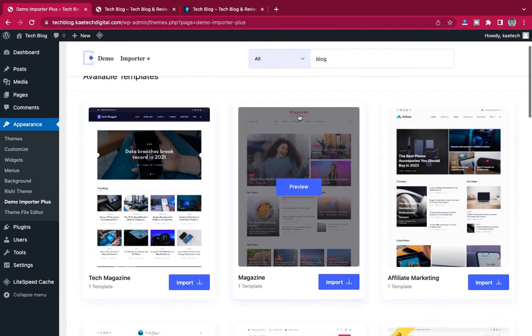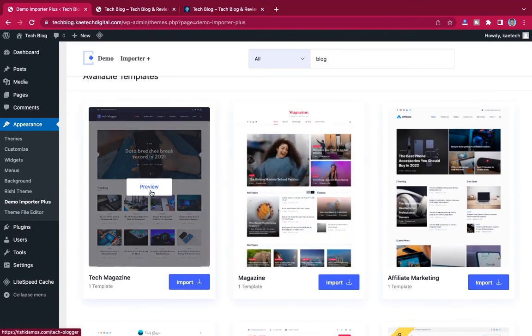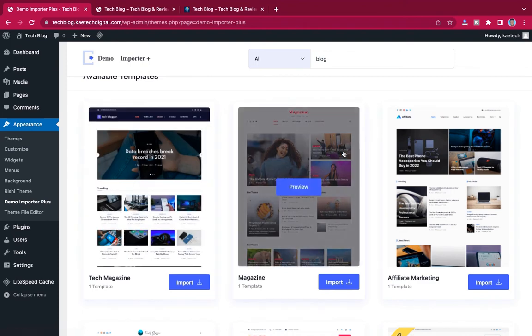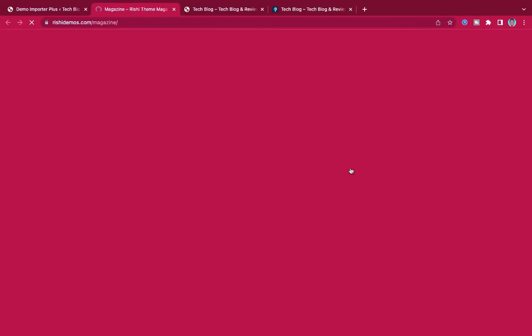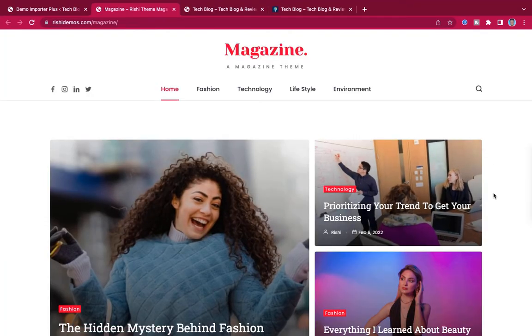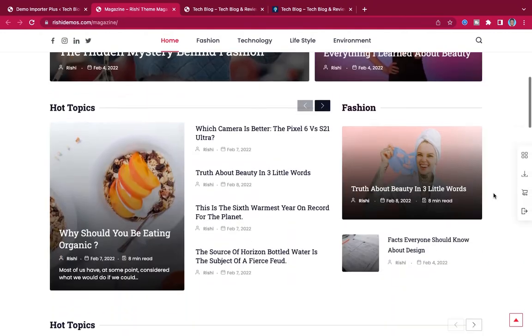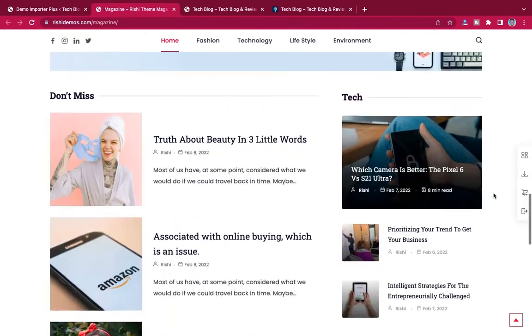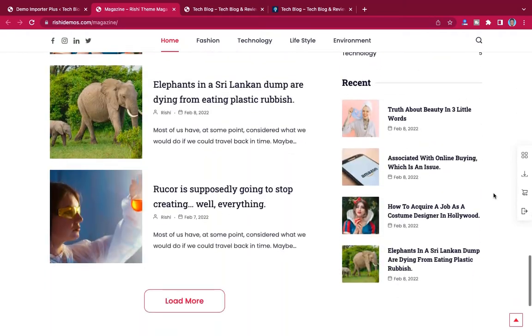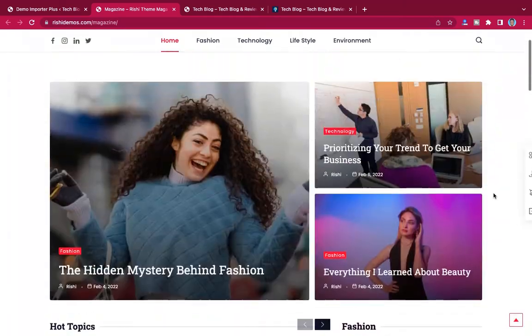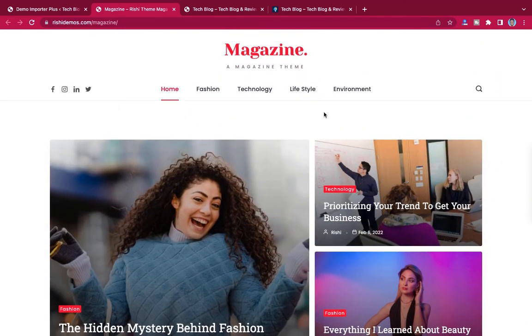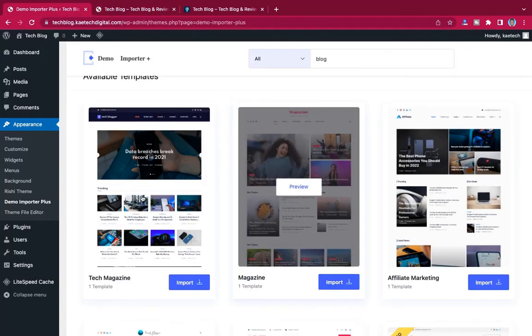As you can see, we have this tech magazine. That is what we are going to use. But I want to take you through. If you want to get a preview of it, when you click over here, you see this magazine. For any kind of blog, you can use this one over here. So if you are not interested in what we are going to use, and you are interested in this one, why not? You can choose this one. But we are going to use this one over here.